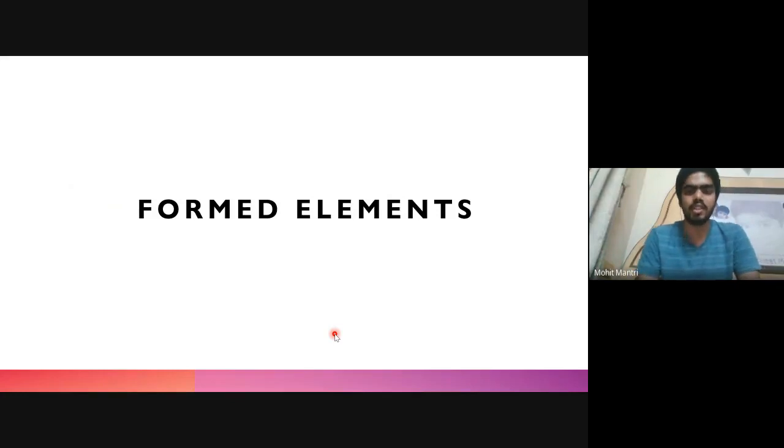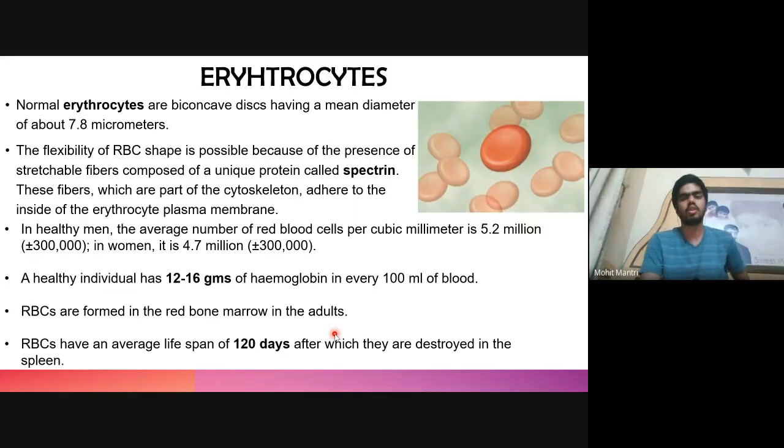Then comes the formed elements, which are all the cell corpuscles. The major cell is the erythrocyte, and erythrocytes are biconcave discs in shape and have a mean diameter of 7.8 micrometers. They lack a nucleus, and they are very flexible. The flexibility of these RBCs is because of spectrin protein, which is present below the erythrocyte plasma membrane and is a part of the cytoskeleton. In a healthy man, the average number of RBCs is around 5.2 million per microliter of blood, and it is around 4.7 in women.